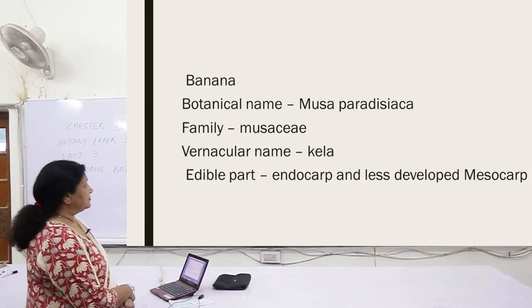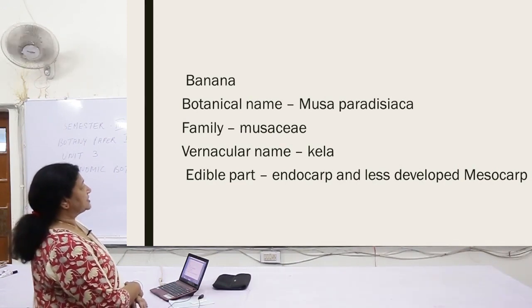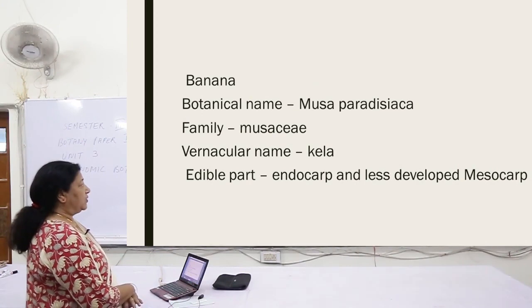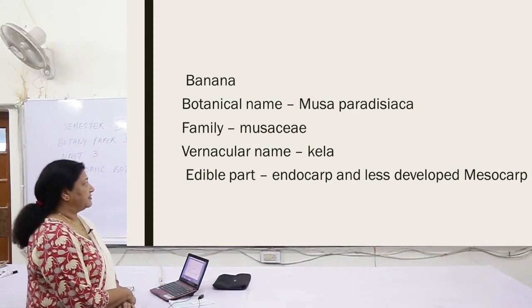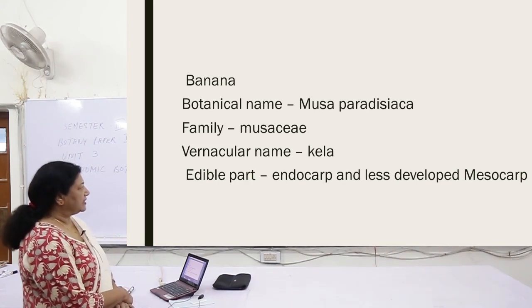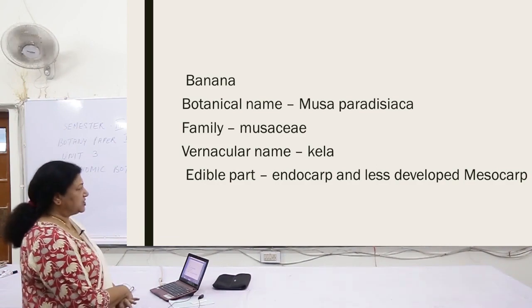This is another fruit which is found throughout India in all the seasons, popularly known as kela or banana, botanical name Musa paradisiaca, family Musaceae. The edible part is the endocarp and the less developed mesocarp.